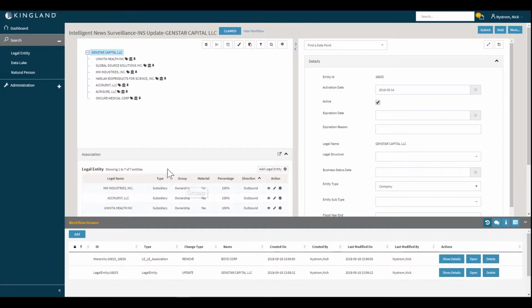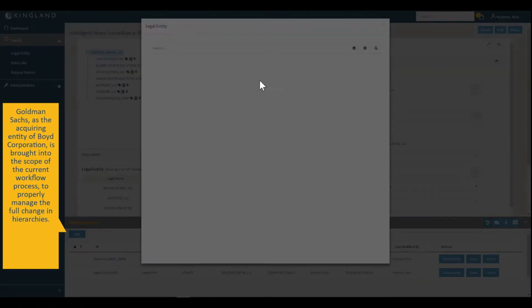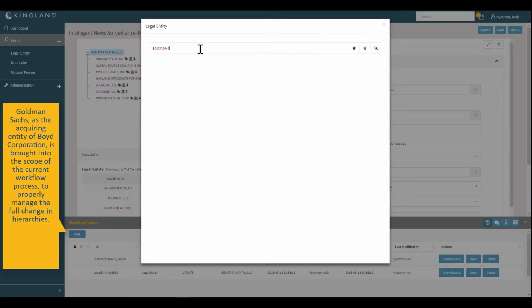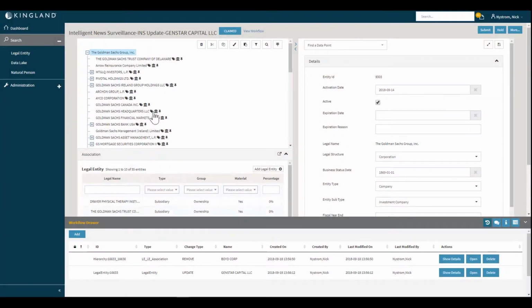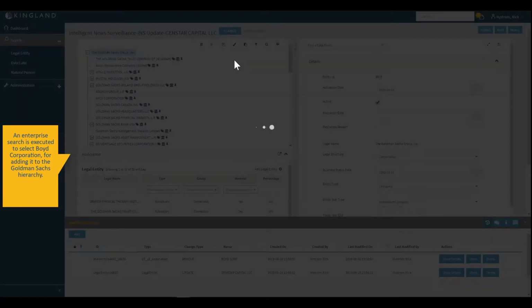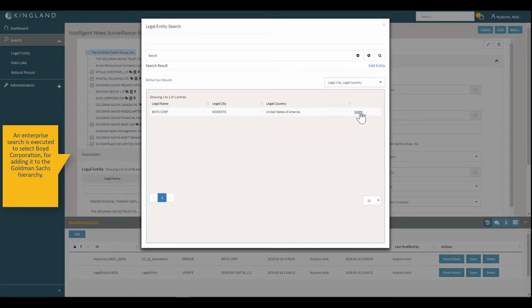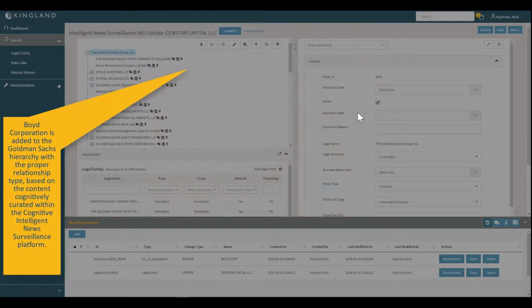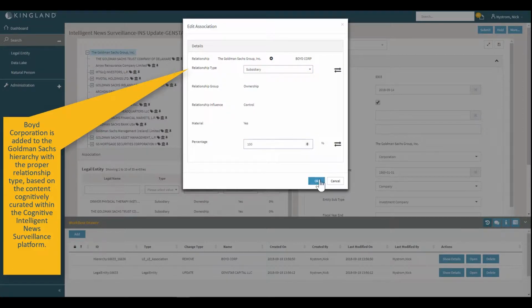Once we have verified that Boyd Corp is no longer part of the Genstar Capital hierarchy, we need to bring in the Goldman Sachs entity and all of its children. Searching for Goldman Sachs, we're able to locate that, bring it into our current workflow, and now we can do a search to add the association of Boyd Corporation to Goldman Sachs. In this case, we're going to set it up as a subsidiary relationship type at 100% ownership. You can see that change is being made right now.